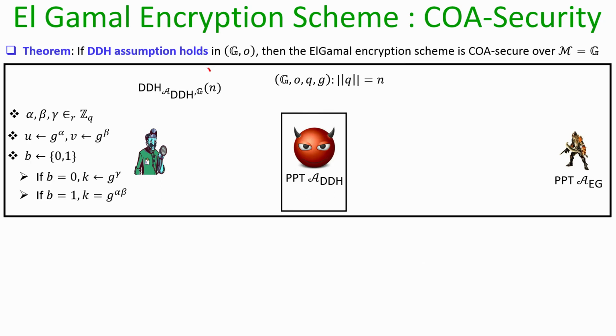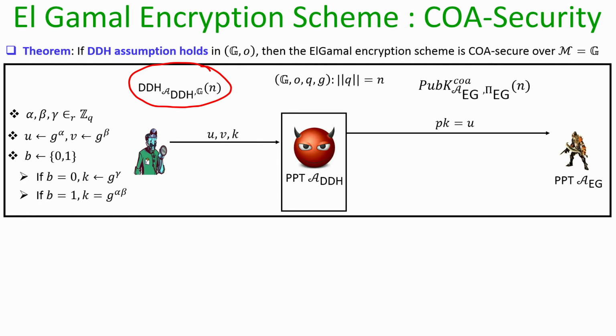So, it participates in an instance of the DDH experiment. The DDH experiment prepares a challenge for the DDH solver by giving it u, v, k, where u and v are random group elements, and the third component of the triplet is either g to the power alpha beta, or a uniformly random element g to the power gamma, depending upon whether the challenger has b equal to 0 or b equal to 1. And the task of the DDH solver is to decide whether it is a DH triplet or a non-DH triplet.